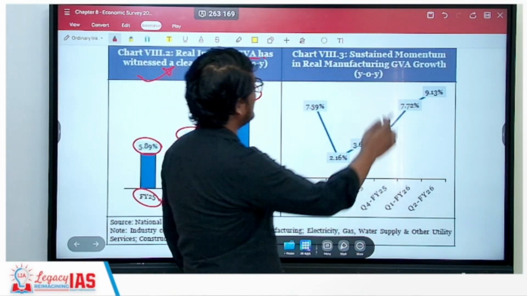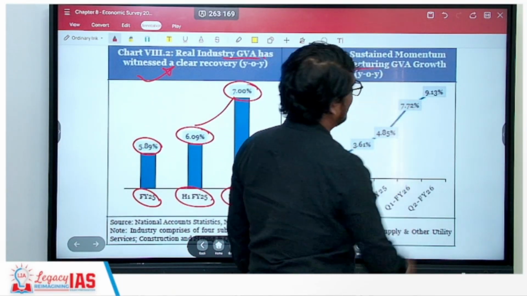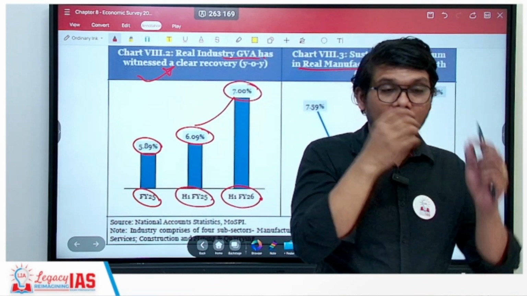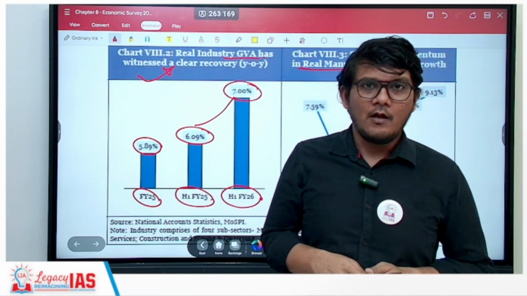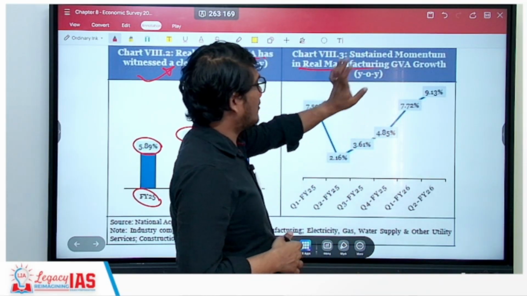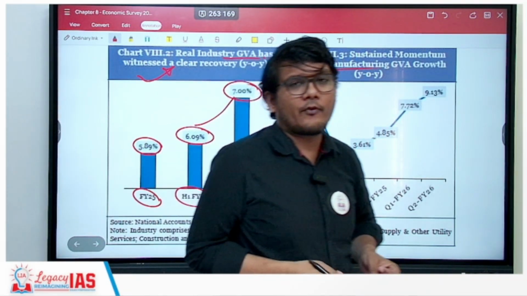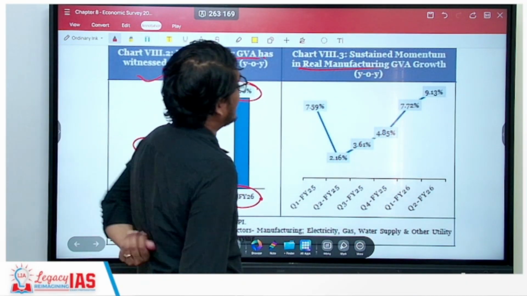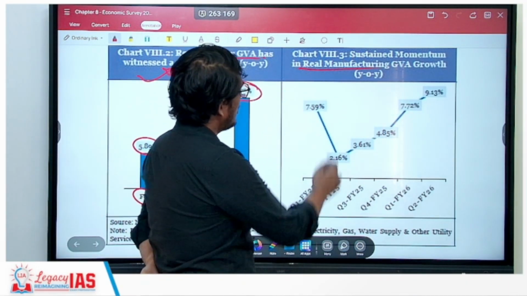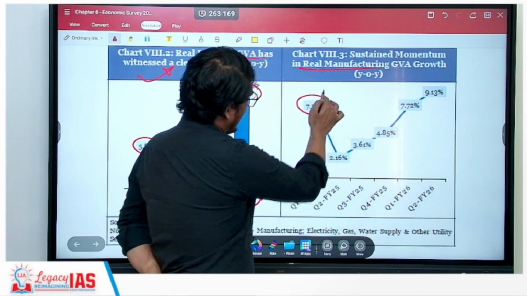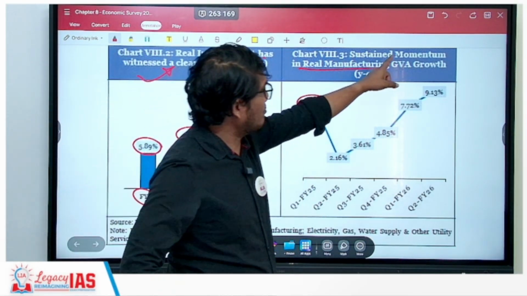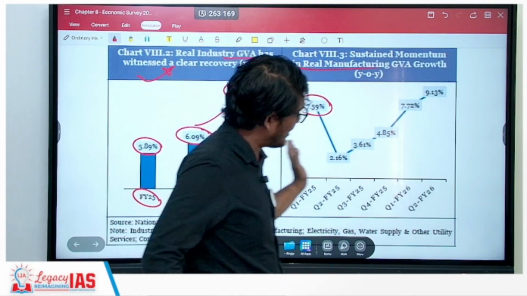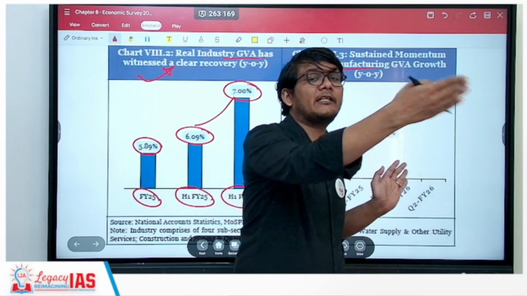Then you have the sustained momentum in real manufacturing GVA growth. Now, what is this real manufacturing? In the manufacturing sector, physical products get created, so you're talking about the manufacturing of that. Real manufacturing is what you are talking about. Here it's talking about the momentum, and the momentum is sustained. That means if it is growing, it is continuing to grow.